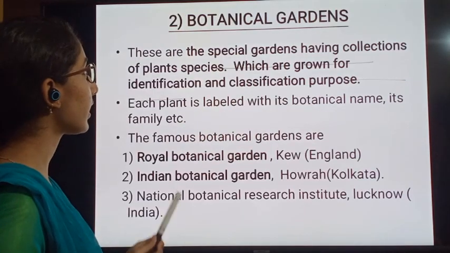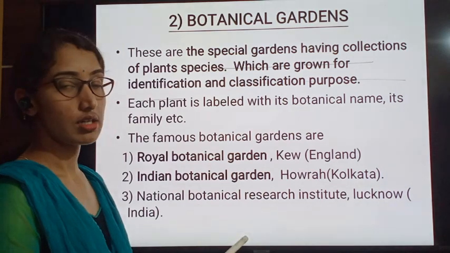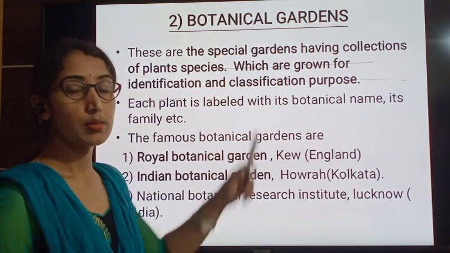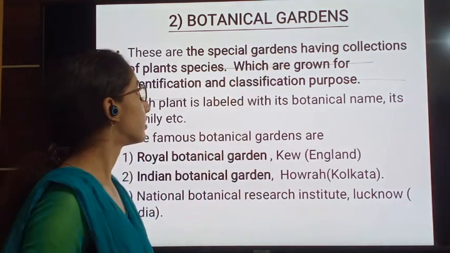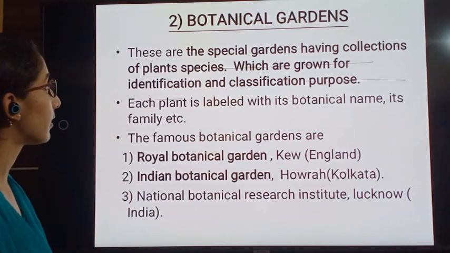The second important taxonomical aid is botanical gardens. What are botanical gardens?